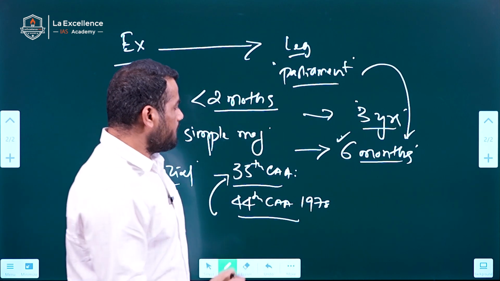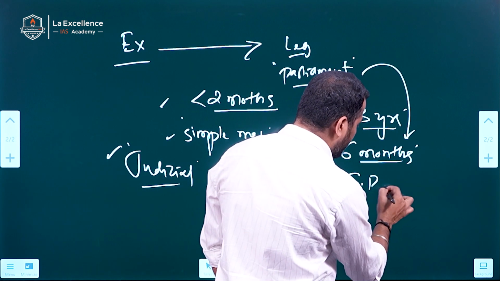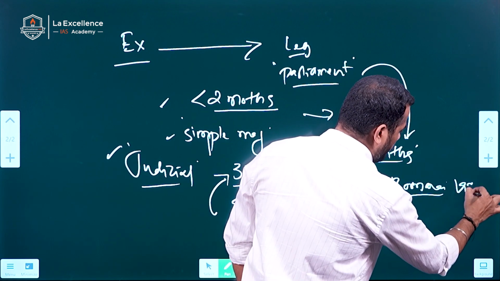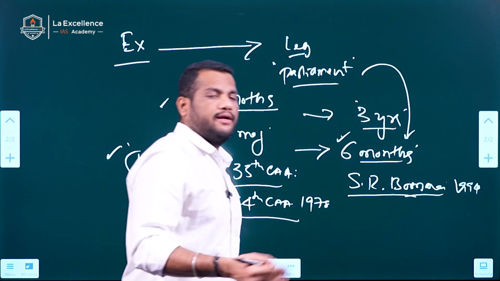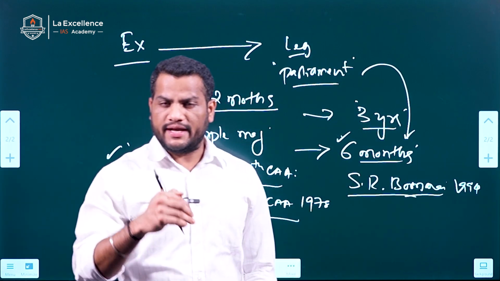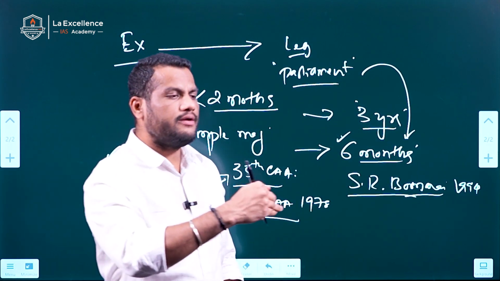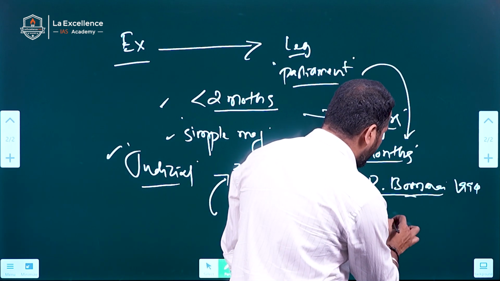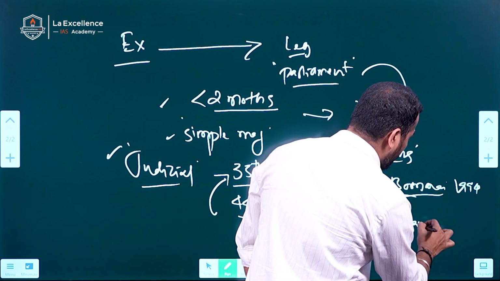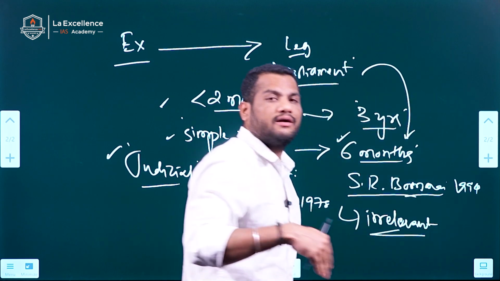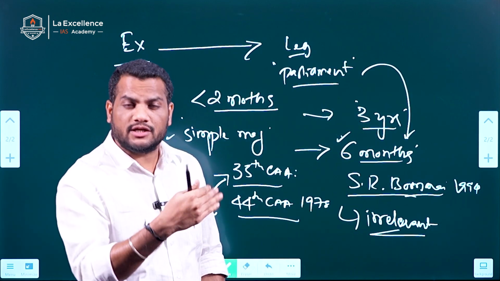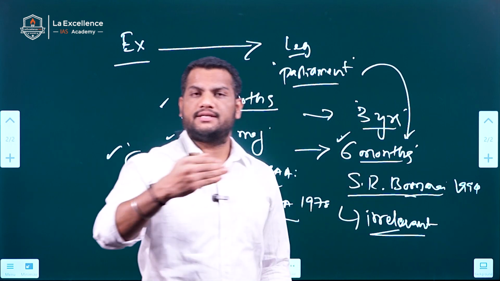And again, in the S.R. Bommai case in 1994, the Supreme Court said that the imposition of president rule in any state can be questioned in any court on the ground that irrelevant material or irrelevant grounds or extraneous grounds were used to impose president rule in any state.